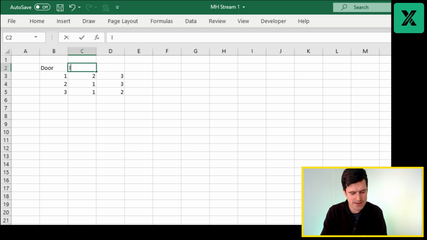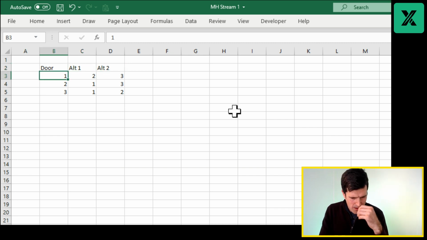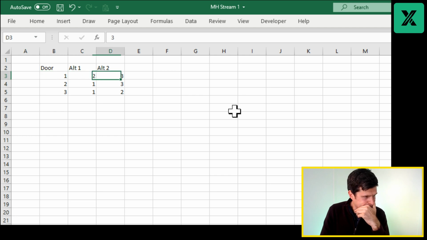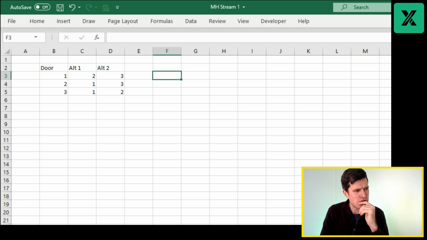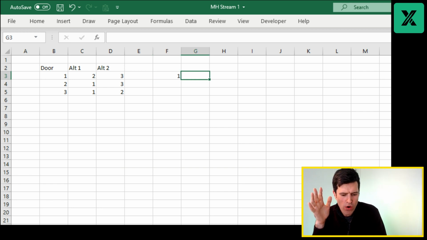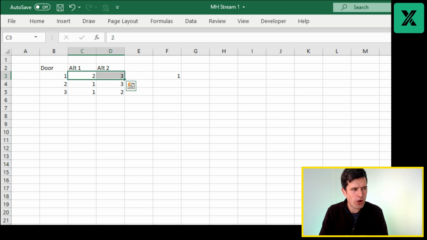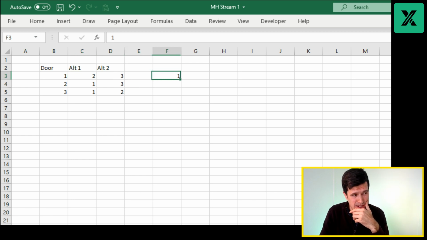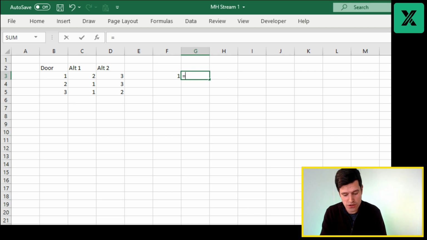There we go. Okay, so let's say alternative 1 here. Alternative 1. Okay, so I wonder if our logic could be, let's go ahead and try to build it here. So let's say the door is 1. Then we want to choose between the two alternatives. Okay, how might we do that? We can do that using match and offset, I'm thinking. We can also do that using VLOOKUP.